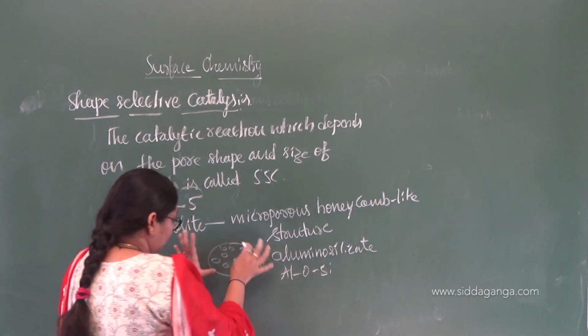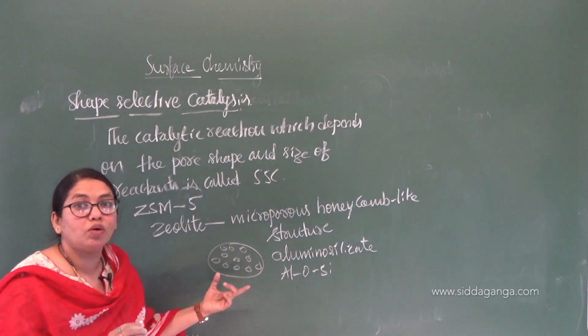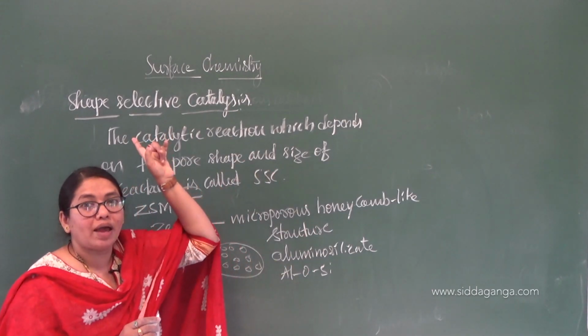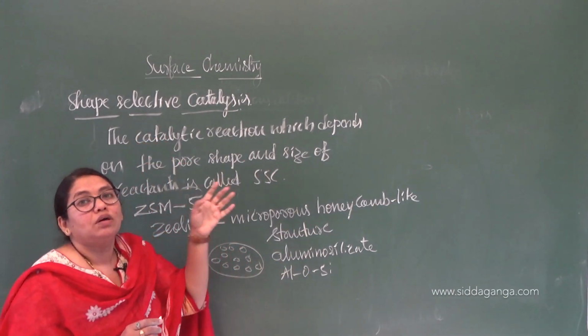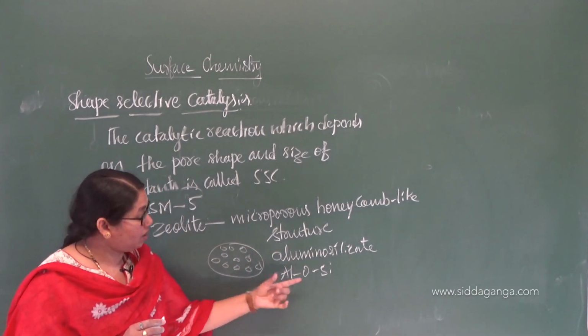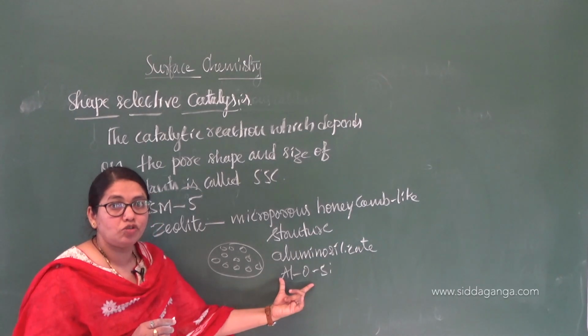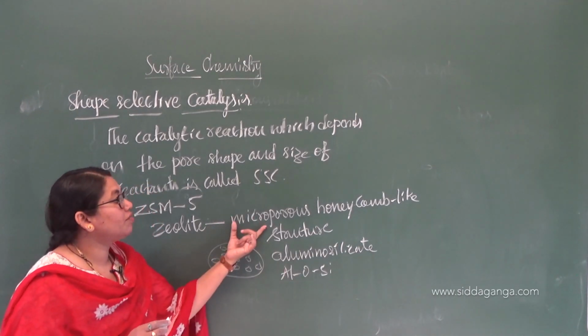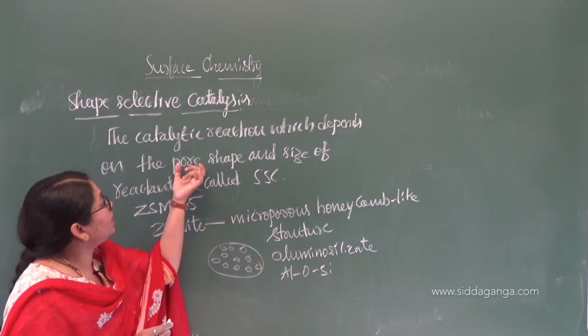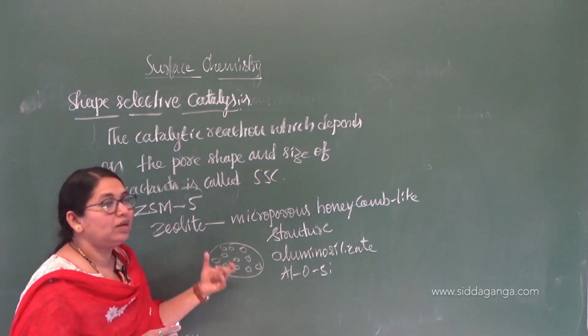Al-O-Si, like this, you are going to see a network-like structure, where some of the aluminium is replaced by silicon or silicon replaced by aluminium. This network of aluminosilicates leads to the formation of a microporous honeycomb-like structure. That's why it is specific in its pore shape and the size of the reactant.